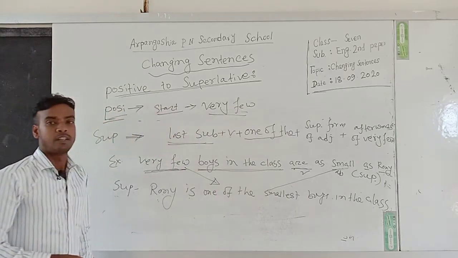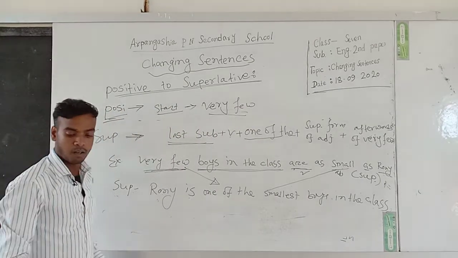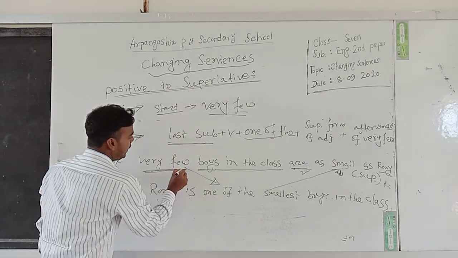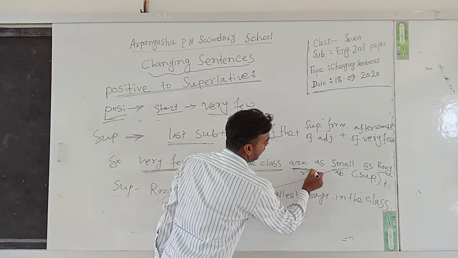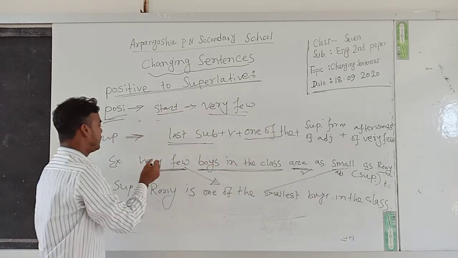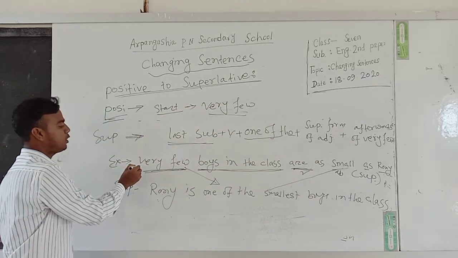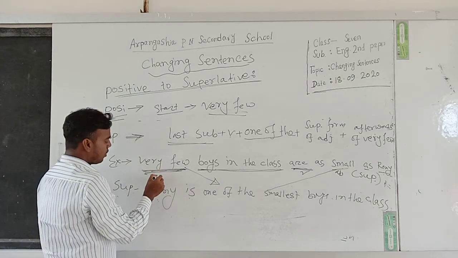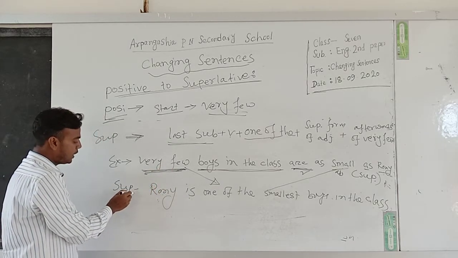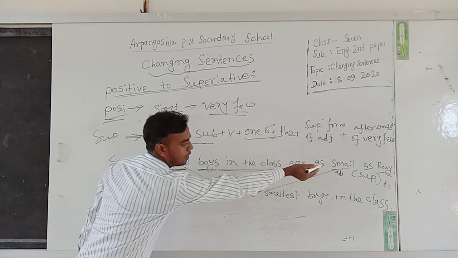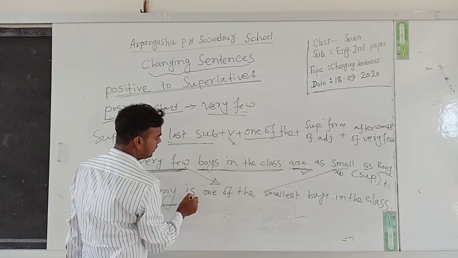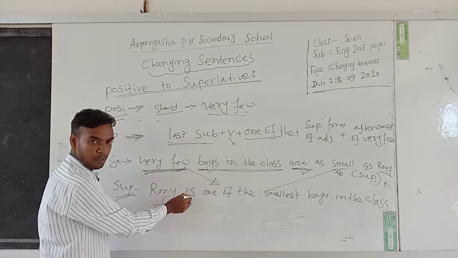So dear students, now look at the board. Very few boys in the class are as small as Ronnie. This is an example of positive degree, starting with very few. If we want to change it to superlative, at first we write the last subject Ronnie, then verb is, because Ronnie is singular.